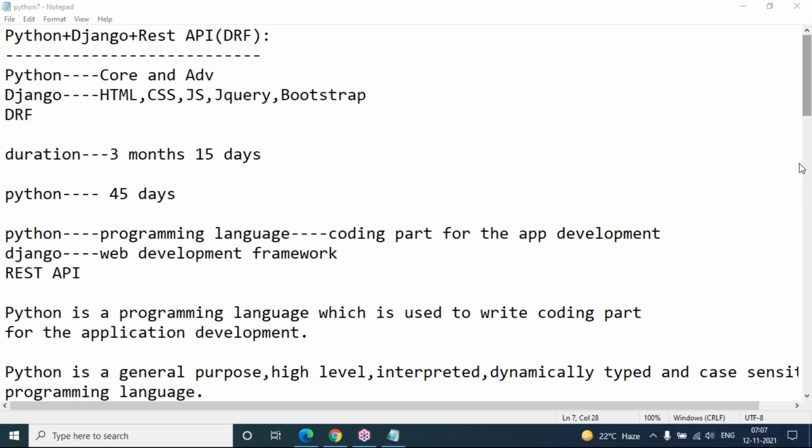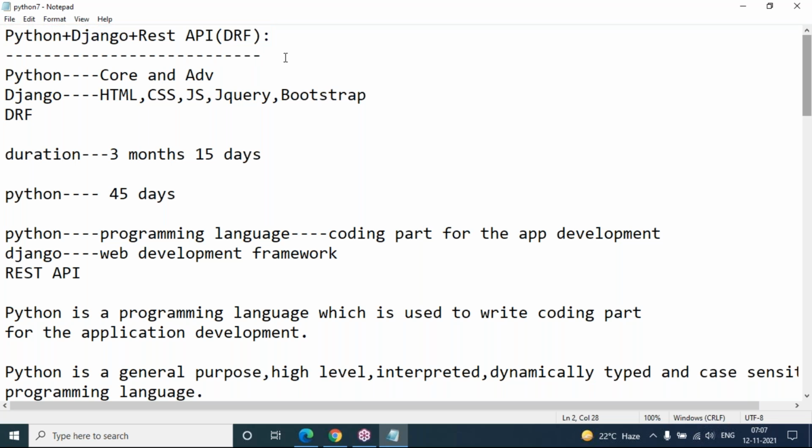So for new joinings, I'm going to explain the basic introduction part I discussed in the last session. Today I'm going to show you how to make the Python setup, what are the possible ways to write a Python script, and which editor I'm going to use in our sessions. Complete Python package I'm going to discuss. So first of all, this course is completely a Python package course.